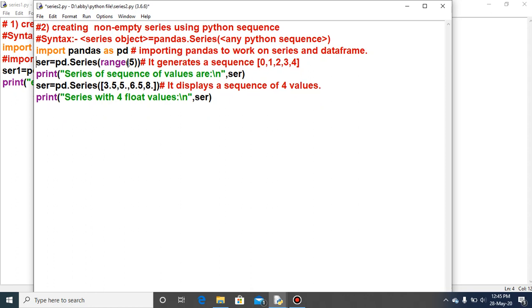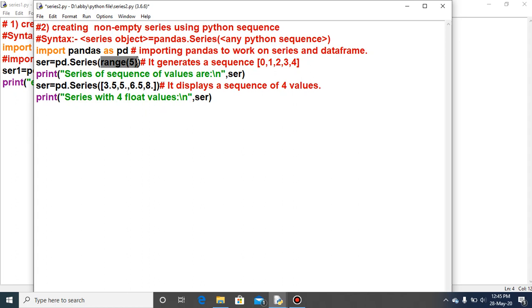Okay, and then ser equal to pd.Series. ser is the name of the series object, and as a parameter of the series I have written range(5). I have used the range function here. You all know how the range function works.